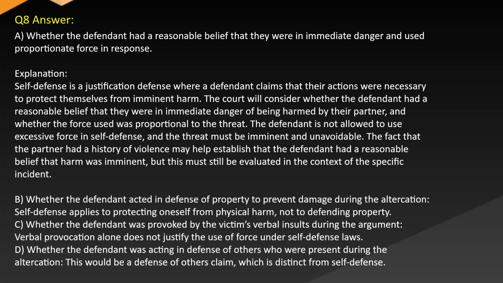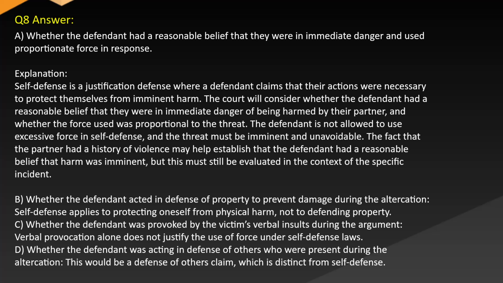The defendant is not allowed to use excessive force in self-defense, and the threat must be imminent and unavoidable. The fact that the partner had a history of violence may help establish that the defendant had a reasonable belief that harm was imminent, but this must still be evaluated in the context of the specific incident.